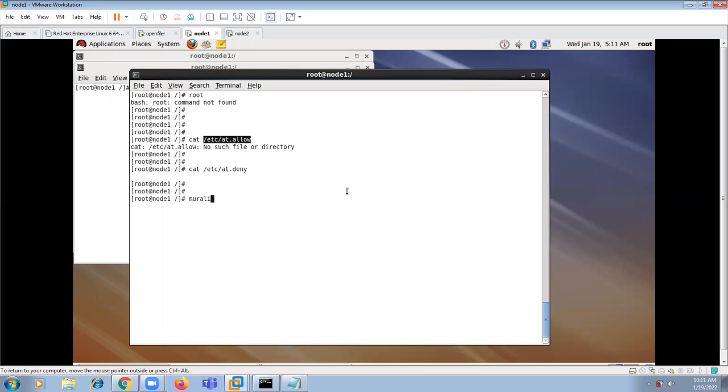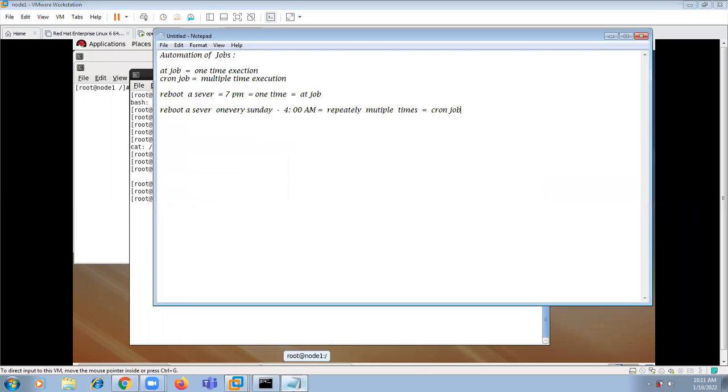If you want to specify a cron job, what is a cron job? A cron job is used for multiple-time execution. So if you want to execute something repeatedly, multiple times, then you can go for a cron job. And for a cron job, we need to specify different fields like this.